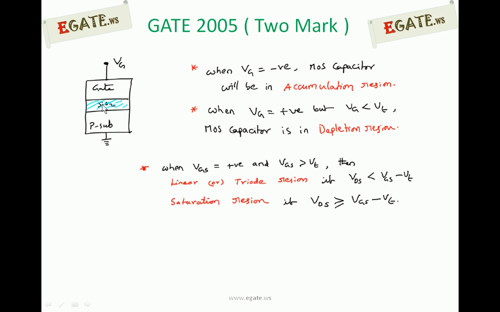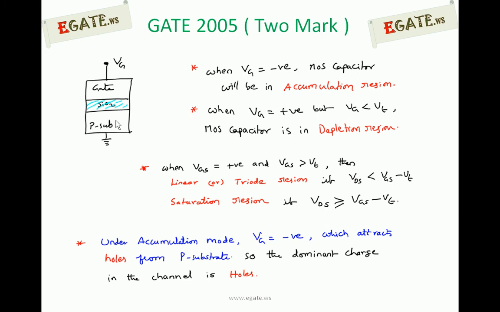But the SiO2 layer acts as an insulator, which stops the holes from moving towards the gate side. So all those holes are going to be attracted near the channel, just below the silicon dioxide layer. All those holes are going to be formed over this place. This region near SiO2 is called the channel. At this point what you get is holes, since you are applying negative voltage. If you had applied positive voltage, you would get electrons there. Since it is in accumulation mode, Vg is negative, so the dominant charge is holes.